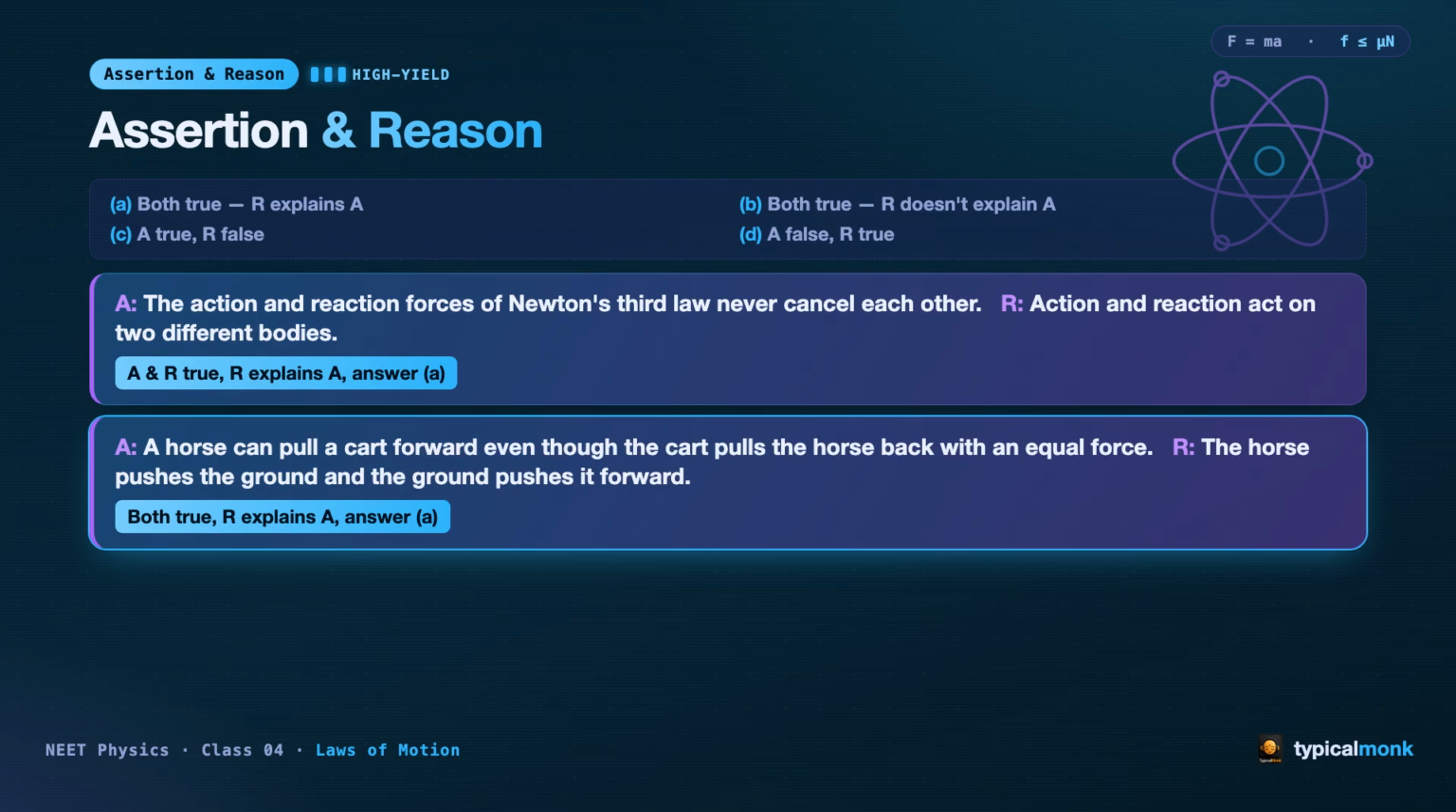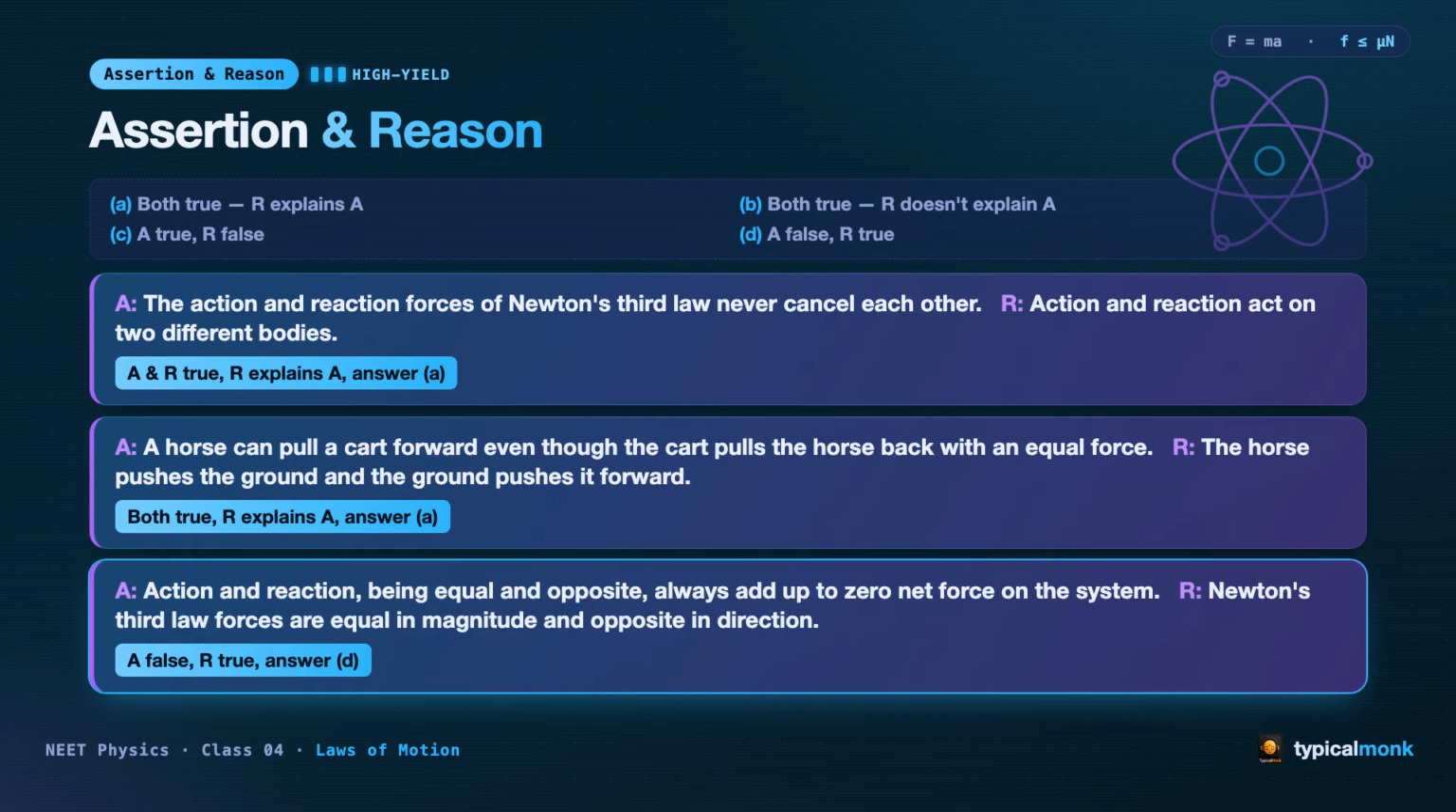Second one. Assertion: a horse can pull a cart forward even though the cart pulls the horse back with an equal force. Reason: the horse pushes the ground backward and the ground pushes it forward. Both true, and the reason is the very cause. The forward push from the ground is what moves the whole system. Both true, reason explains, option A.